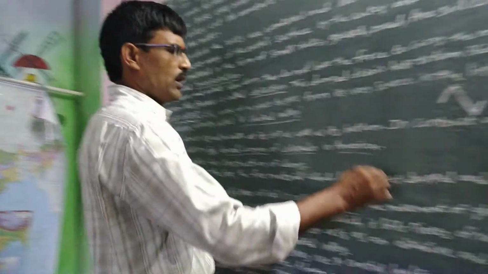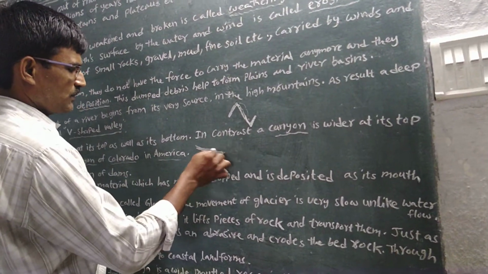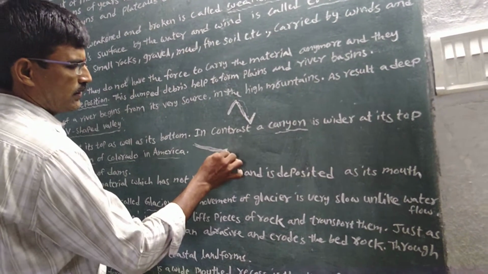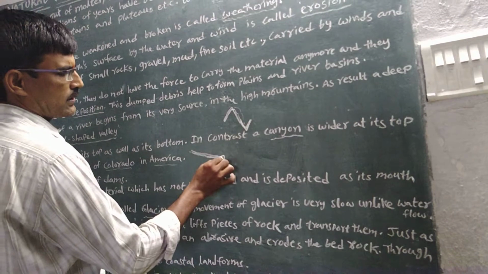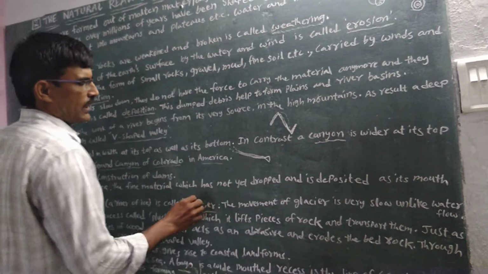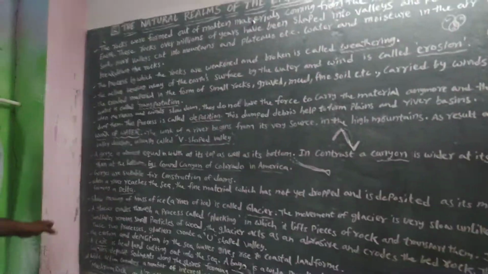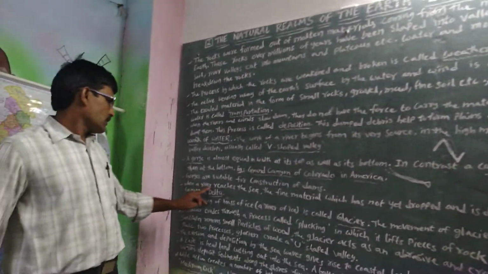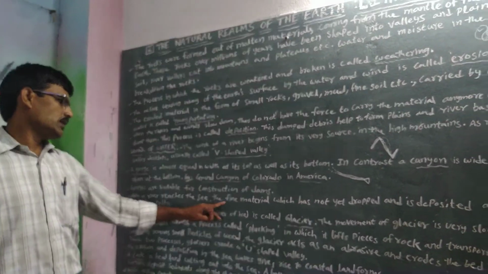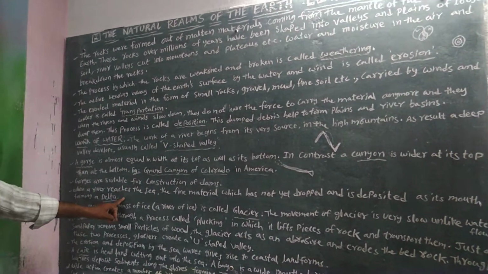For example, rivers move here and there, and after joining the sea, this is the form that is created in this area. This is called a delta. When the rivers reach the sea, the fine material which is dropped at the mouth is called a delta.